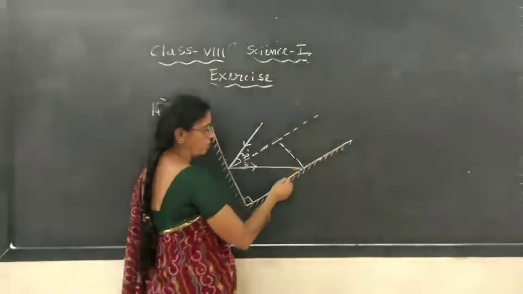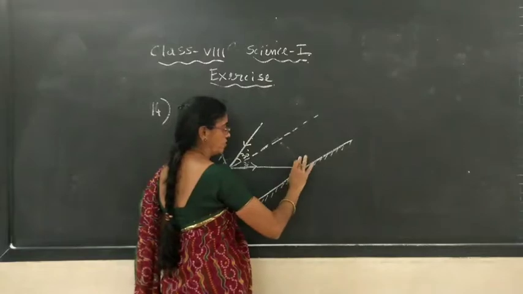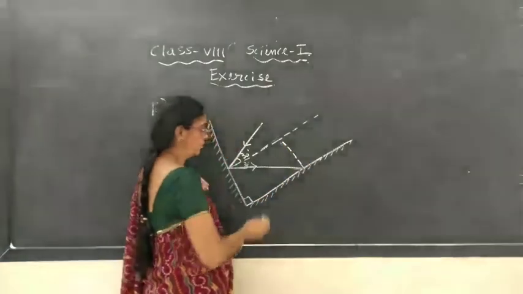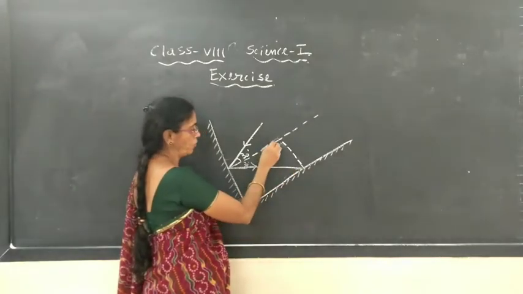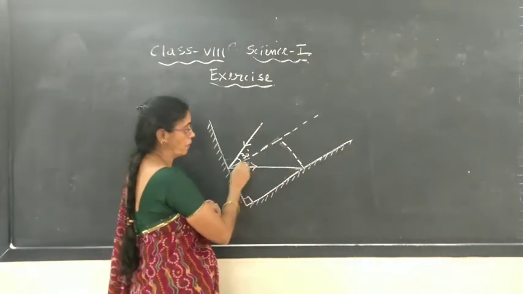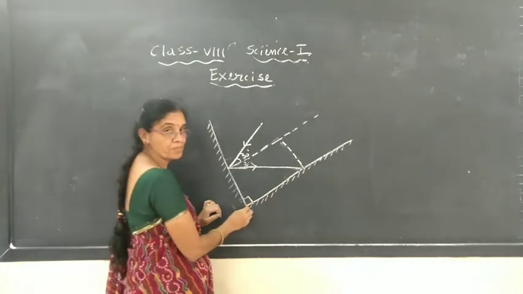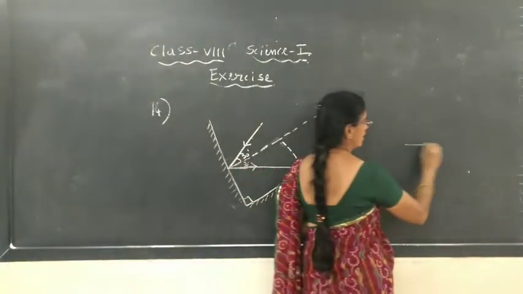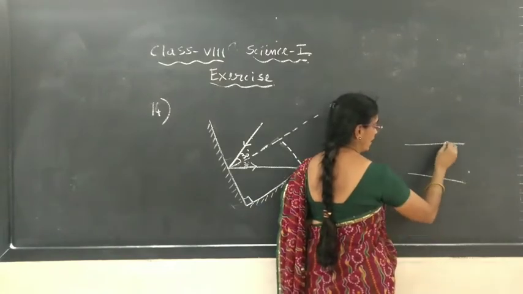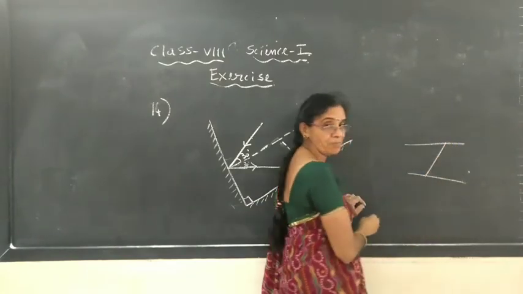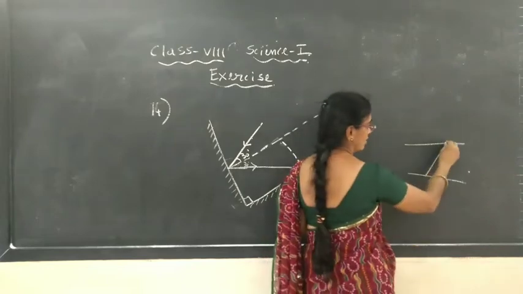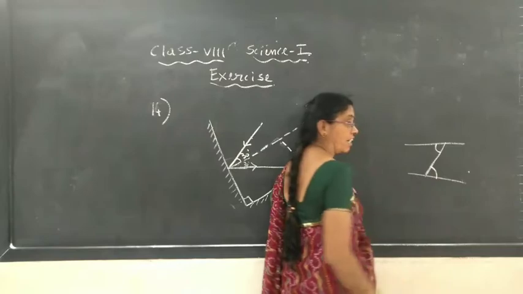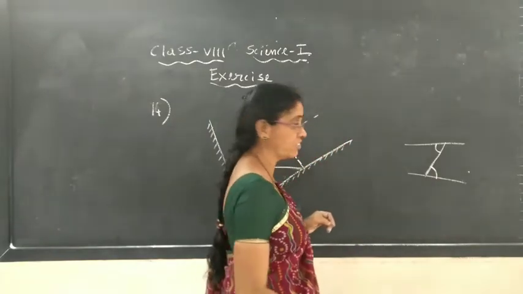Normal to this mirror, at this point. This is the normal. Now, you have learned about parallel lines. This is parallel to this mirror. And in mathematics, we will learn that if two lines are parallel and a line intersects them, then this angle is equal to this angle. Alternate angle, we will say alternate angle.